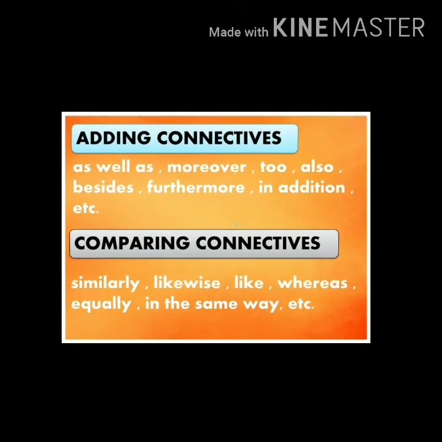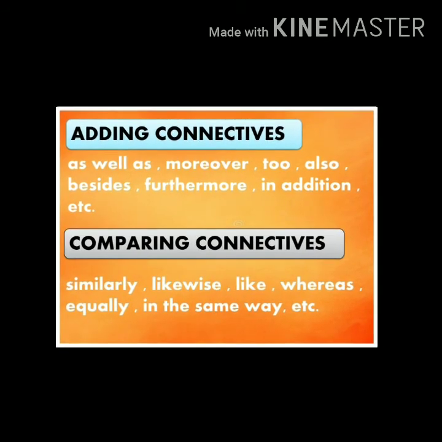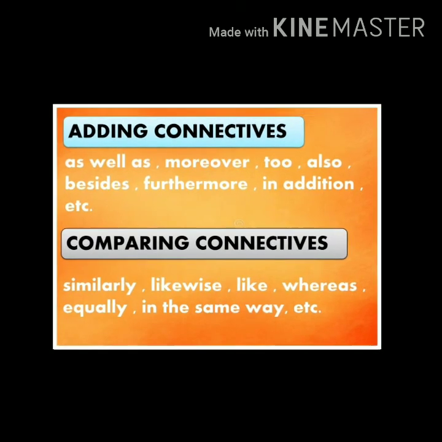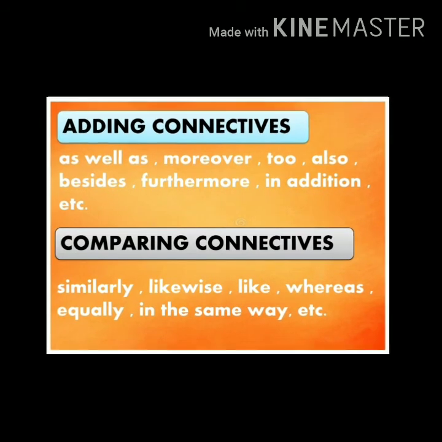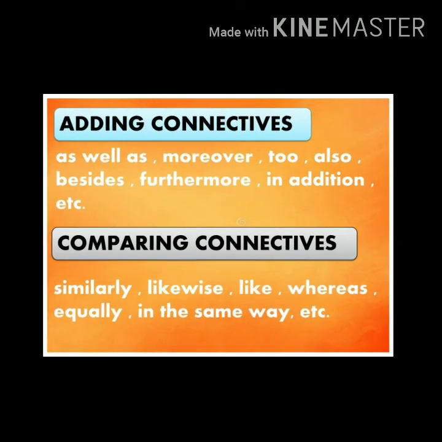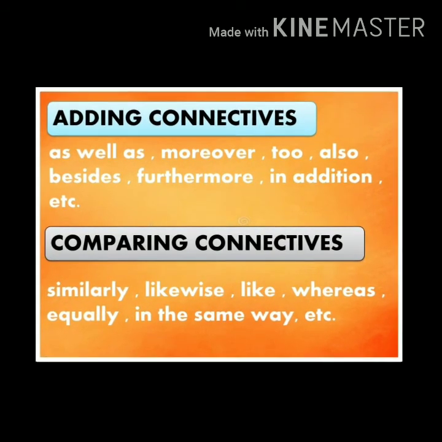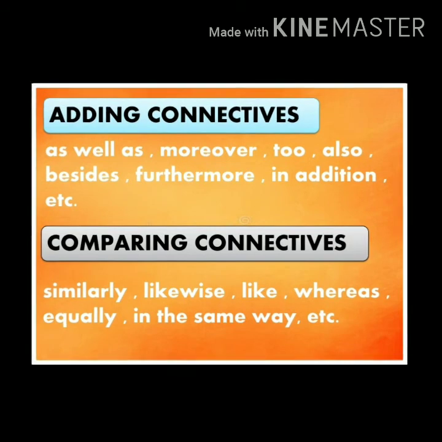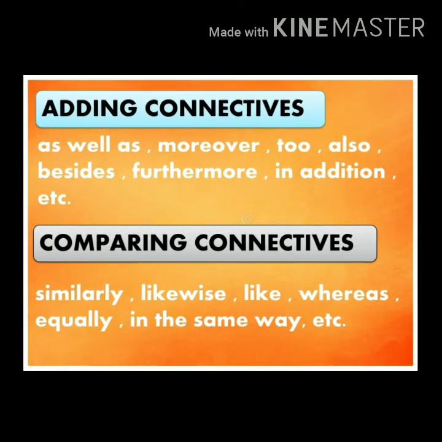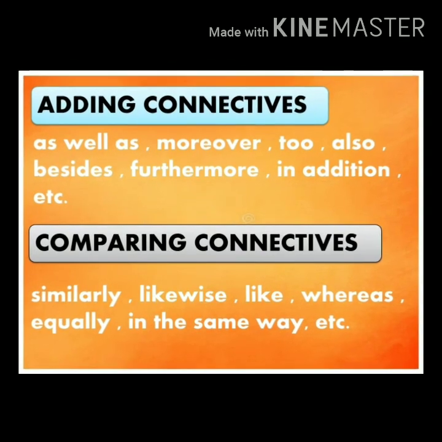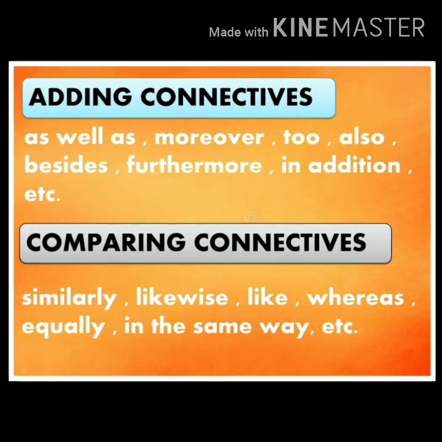Adding connectives. These connectives are used to add further information in a sentence. Examples: as well as, moreover, too, also, besides, furthermore, in addition, etc. Next one is comparing connectives. We use these connectives to compare two different ideas with each other. Examples: similarly, likewise, like, whereas, equally, in the same way, etc.